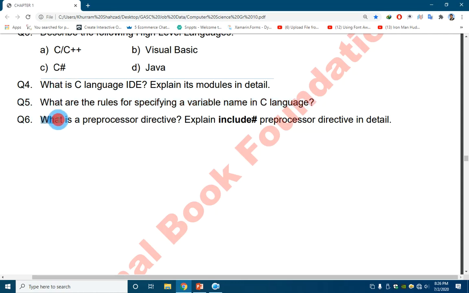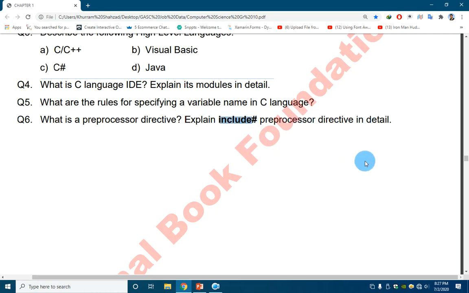What is a preprocessor directive? Preprocessor directives are actual commands, the orders for the compiler to include some files. For example, #include. The hash symbol will be on the left side; this is a printing mistake in the book. #include means to include a header file into a program.